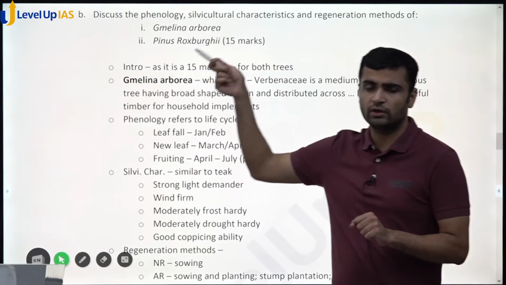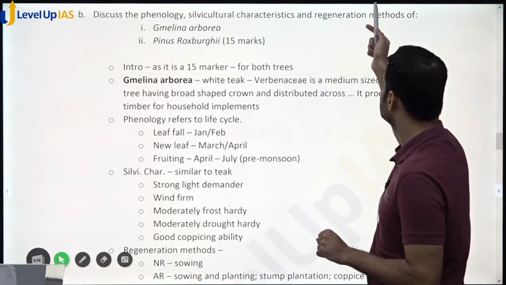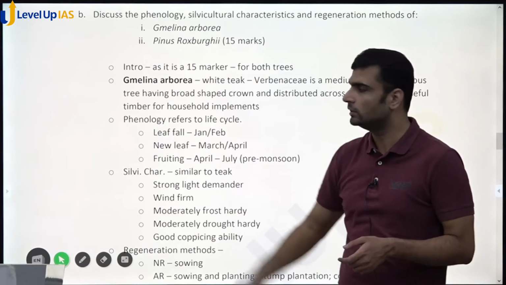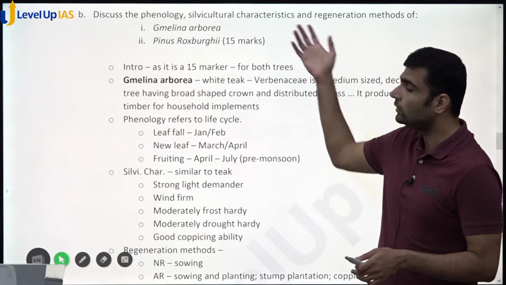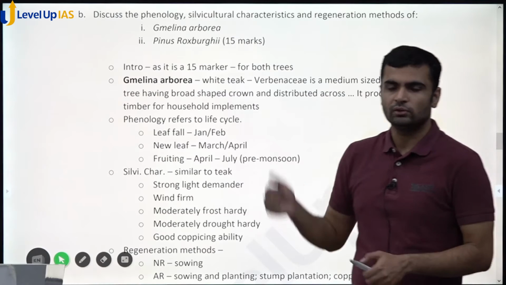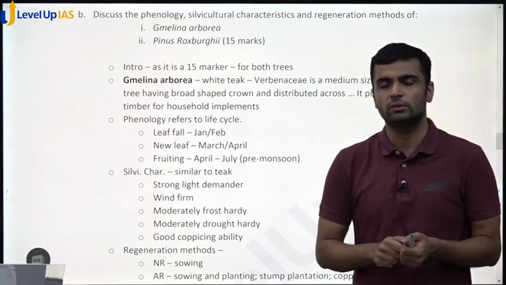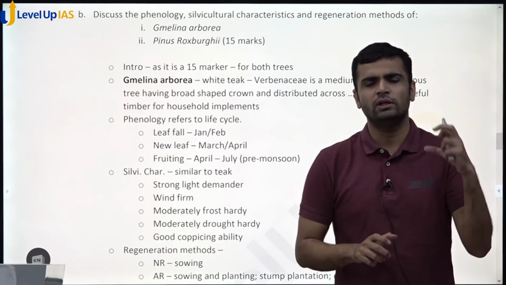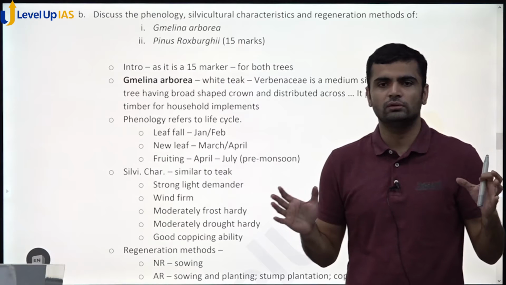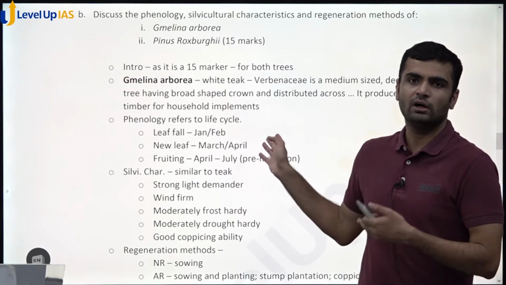So 7.5 for each species, and out of that you have to write phenology, silvicultural characteristics and regeneration method. So 2.5, 2.5, 2.5. So you have 3 into 3, 6 questions to attempt for 15 marks. If you think about it, it is easy to attempt so many questions, because if you write 2, 3, 4 points about one thing, then you have 4 into 6, 24 points to write about a 15 marker question.